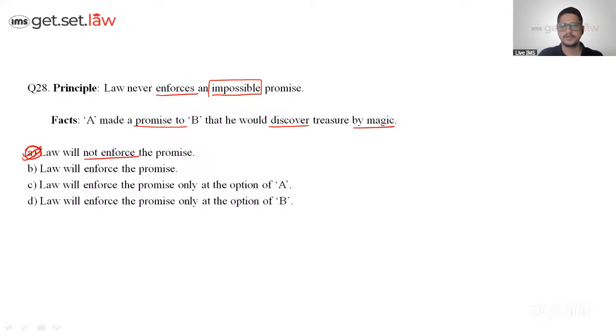Okay. Come on, guys. Come on, answers. What happened? Okay, chalo. Let's move to the next part fast.